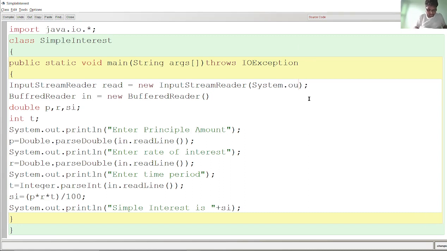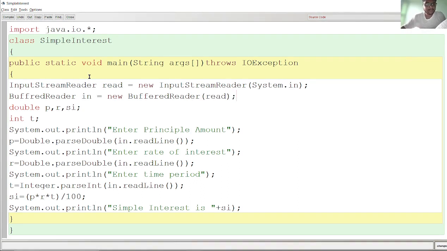When you write System.out, it will invoke the output. When you use System.err, these are some input and output streams, so System.err will represent error. But now we are using only in, so we have defined in, and we have to write in there. This is the object name; you can change it from read to another thing. But I suggest you write read here and read there, so that you can memorize it.